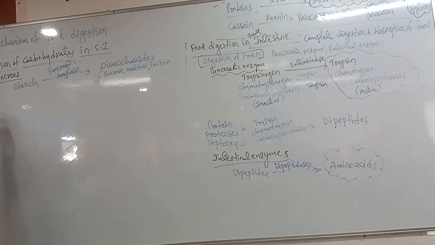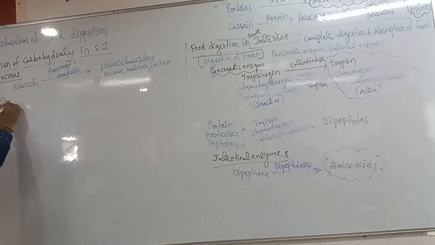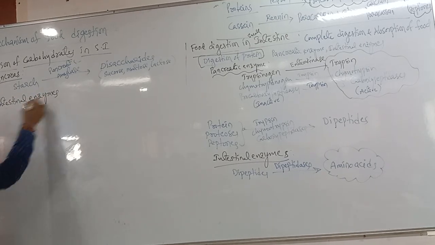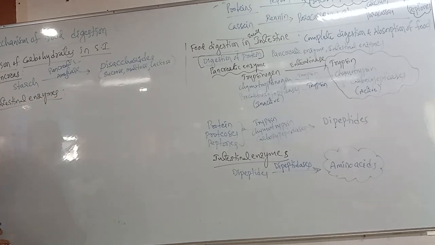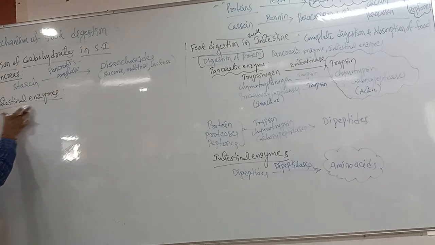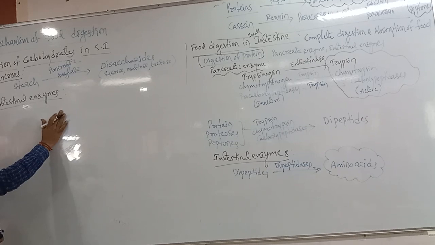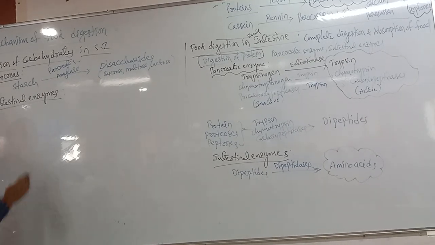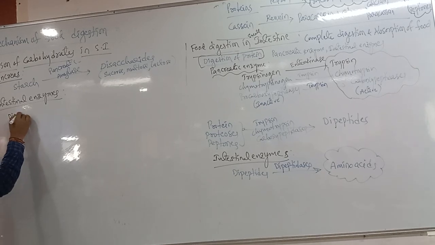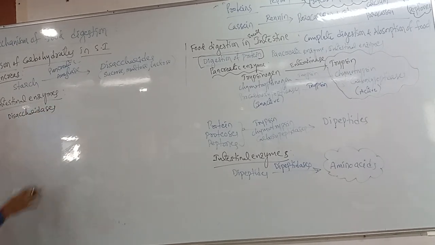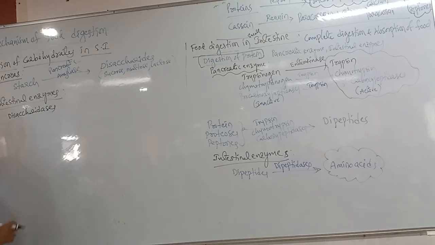Okay, now intestinal juice. Intestinal enzymes, also called succus entericus, also work on this. Which enzymes are there in the intestinal enzymes? The disaccharidase enzymes. Which ones are called disaccharidases? Okay, yes, maltase, sucrase and lactase.